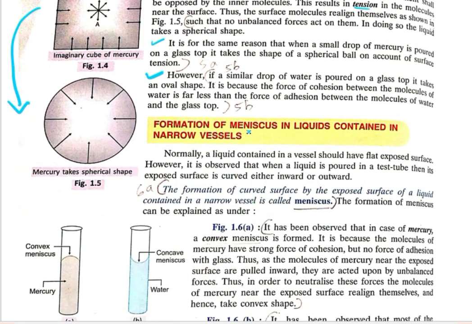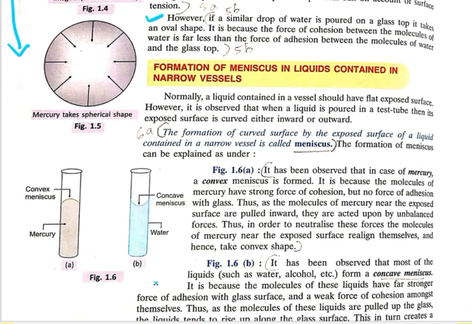Next we have the formation of meniscus in liquid contained in narrow vessels. Meniscus, have you seen? There are two types of meniscus, that is convex meniscus and concave meniscus. So here you can see the two test tubes A and B. Inside them we have taken mercury as well as water. In case of mercury, it forms like this, and this is known as a convex meniscus. In case of water, it forms like this, so it is called a concave meniscus.